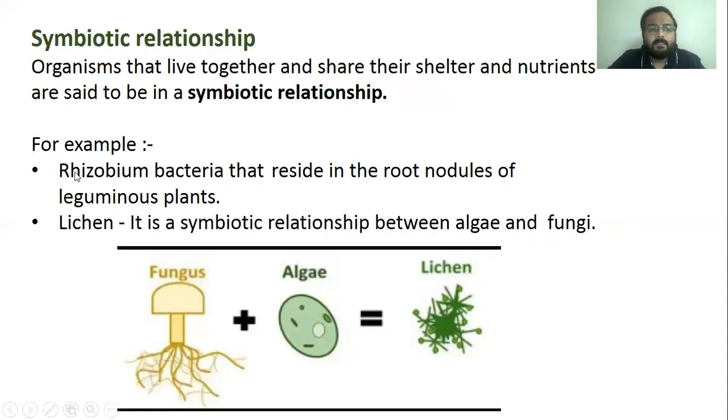For example, rhizobium bacteria that reside in the root nodules of leguminous plants. Another example is lichen, a symbiotic relationship between algae and fungi.